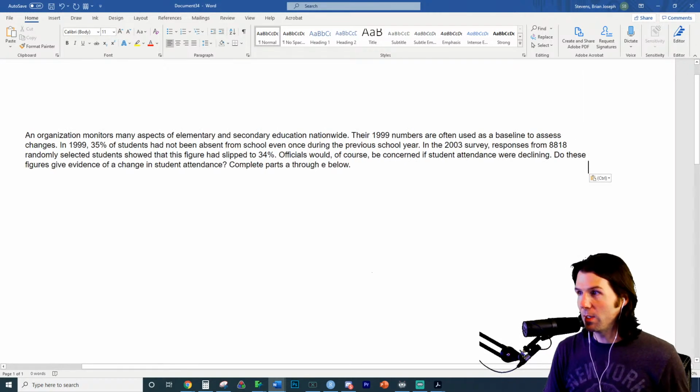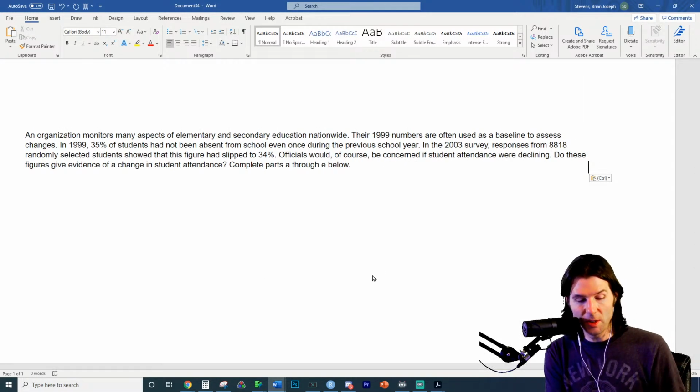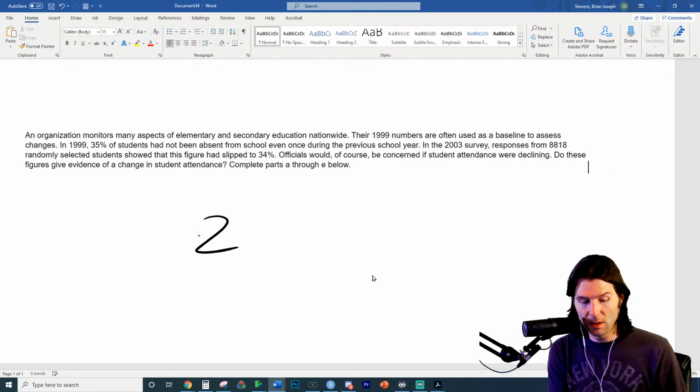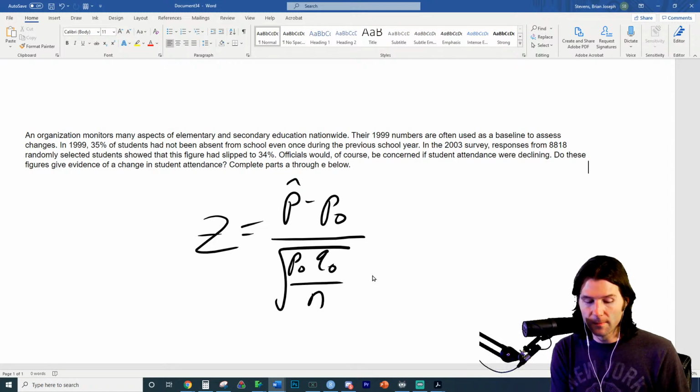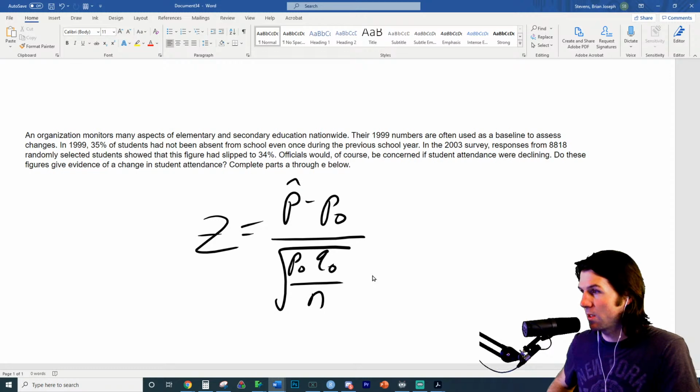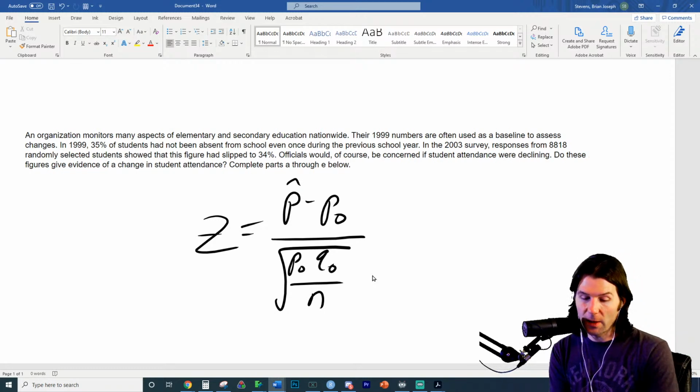So to get the p-value, we need to know the equation we're going to use. The equation we're going to use will be z-score is equal to p hat, which is the observed sample proportion, minus the hypothesized proportion, over the square root of p0 q0 over n. This is a one proportion z-test, and we need to identify our notation now.